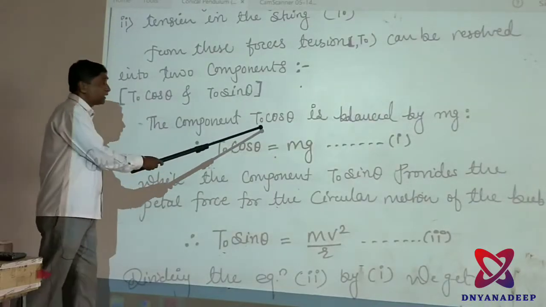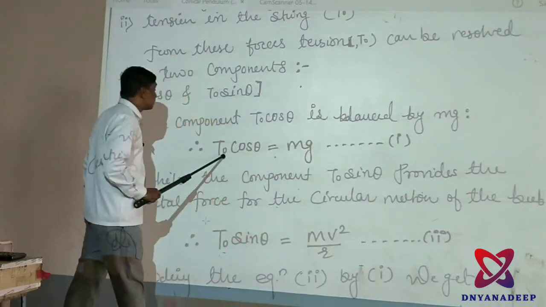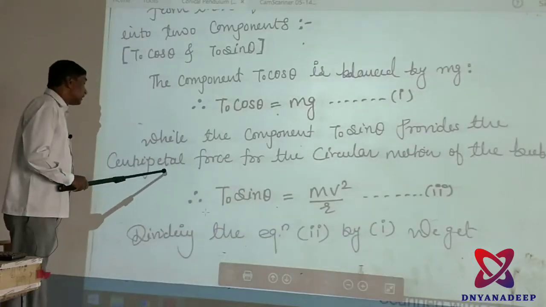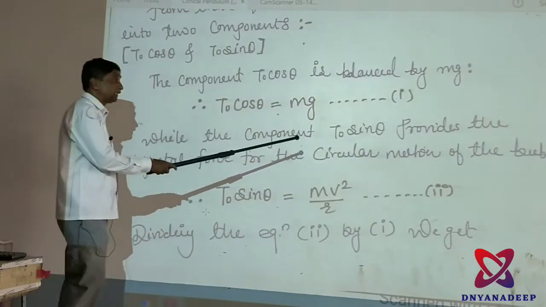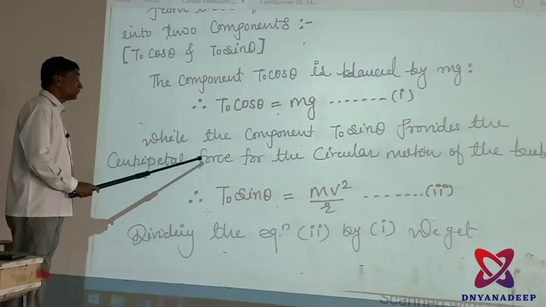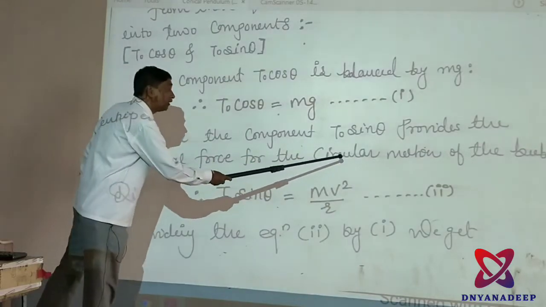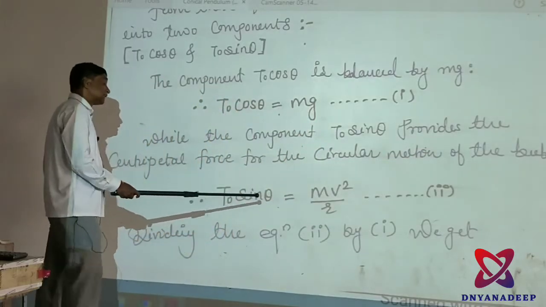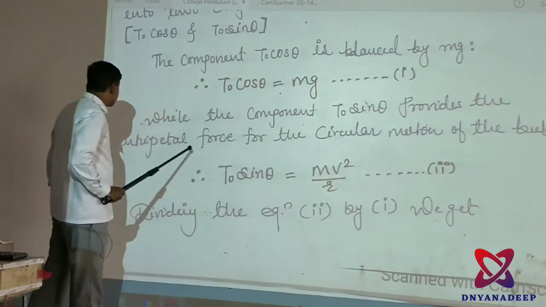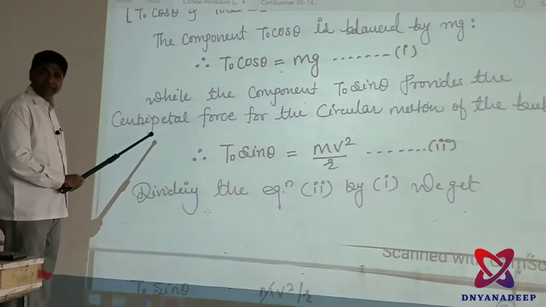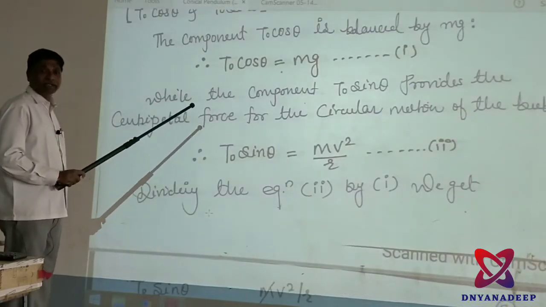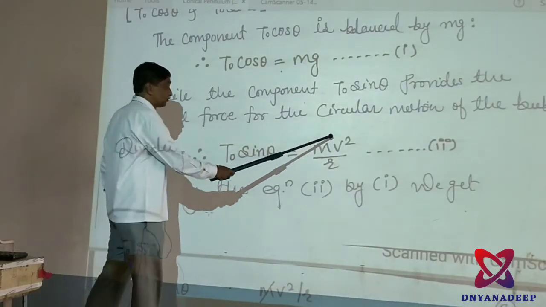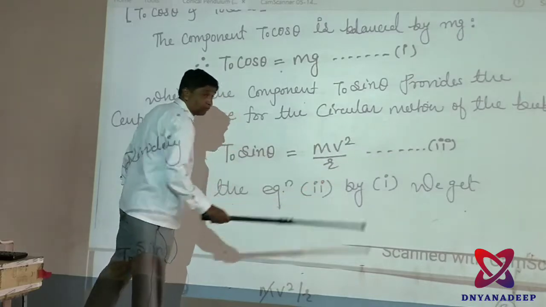The component T0 cos theta is balanced by mg. That means T0 cos theta is equal to mg, equation number 1. While the component T0 sin theta provides the centripetal force for the circular motion of the ball. Therefore, T0 sin theta is equal to m v square upon r. Here centripetal force is along the radius towards the center and centrifugal force is along the radius away from the center. That's clear. This is equation number 2.